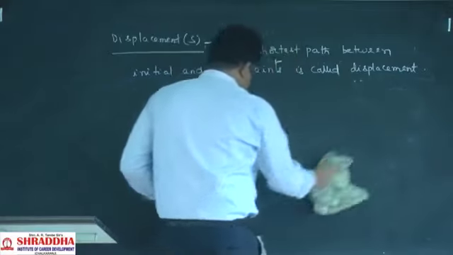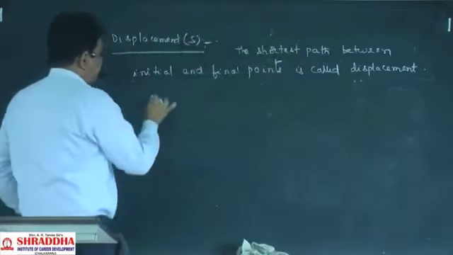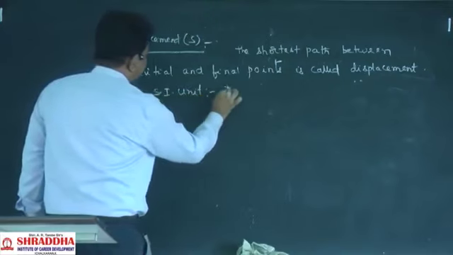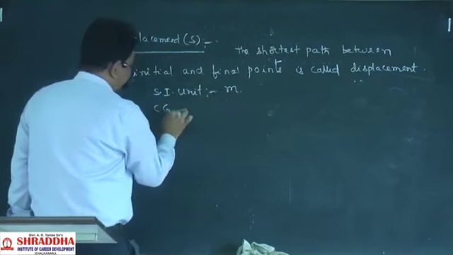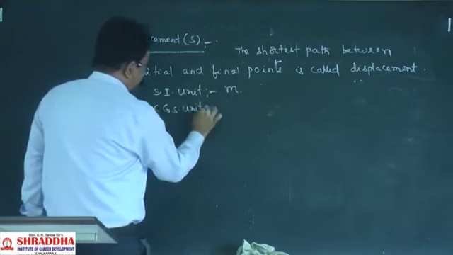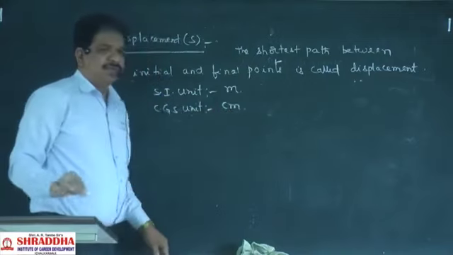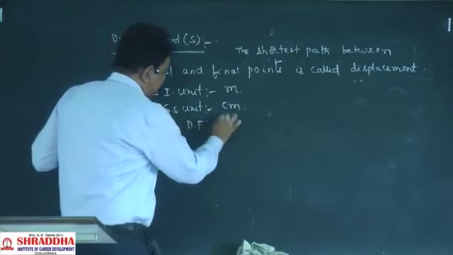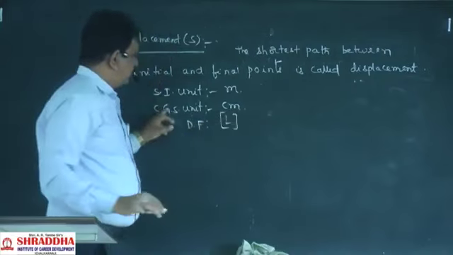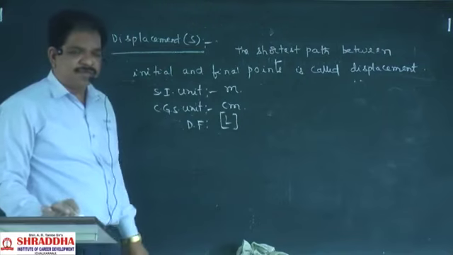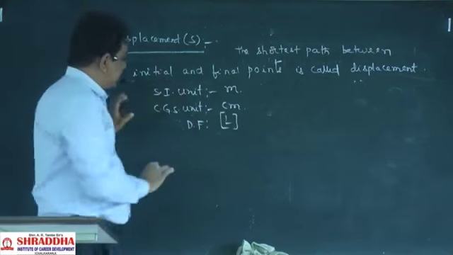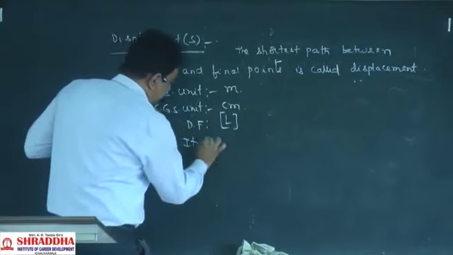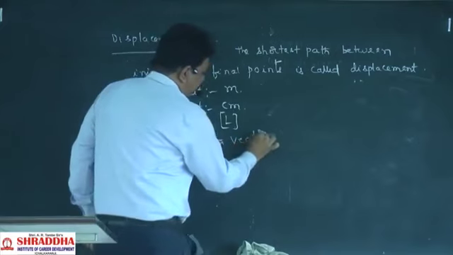Next, what is its SI unit? The SI unit will be meter. The CGS unit will be centimeter. The dimensional formula will be L, the same unit and same dimensions as distance. But it is a vector quantity. Why is it a vector quantity?